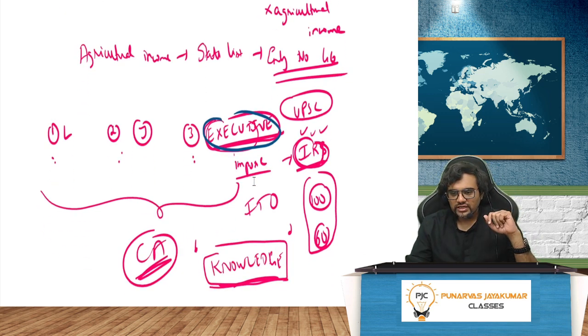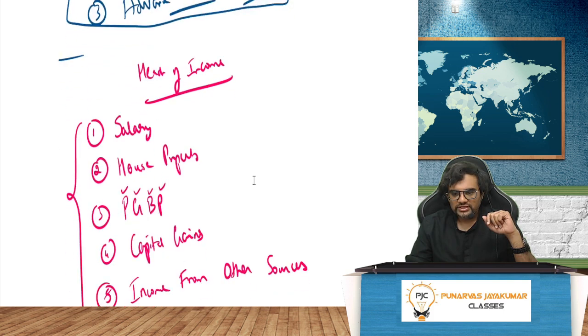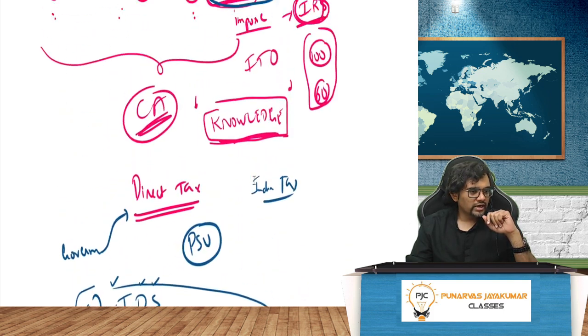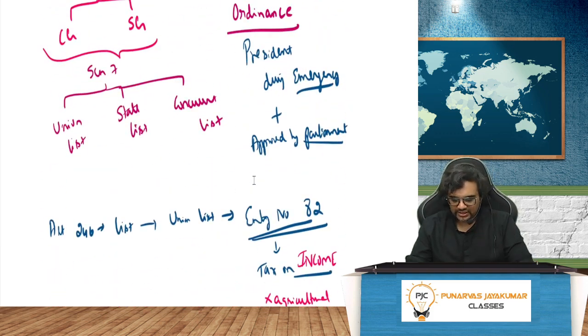Yes, so if you see, these are the things. Agricultural income, State List, entry number 46. Anyway, basically the government has to collect the tax. That is the income for them. Of course, the highest income now is GST. They are minting money with GST because it's an indirect tax.